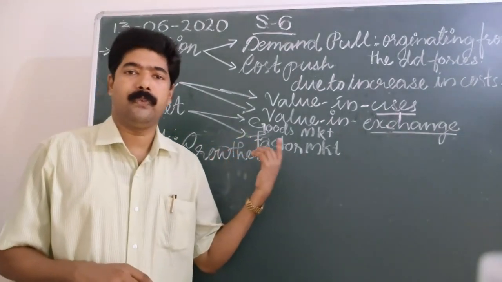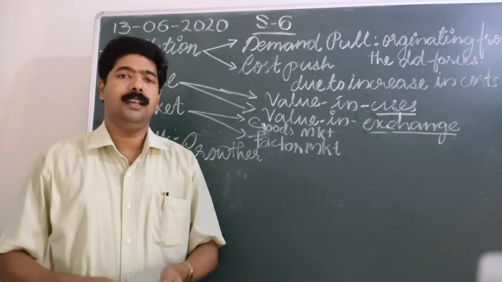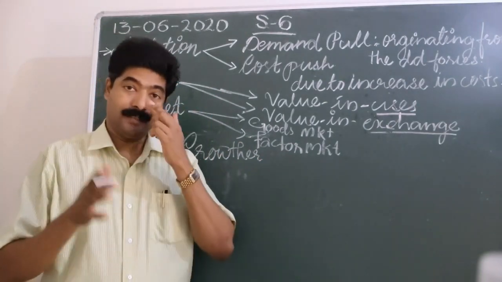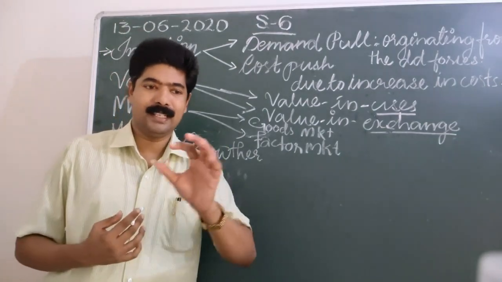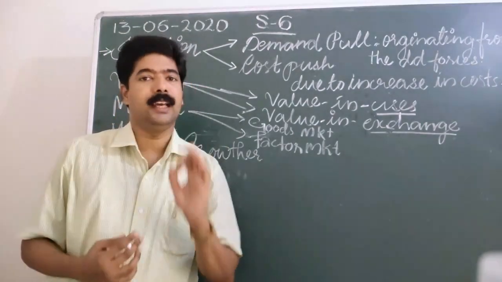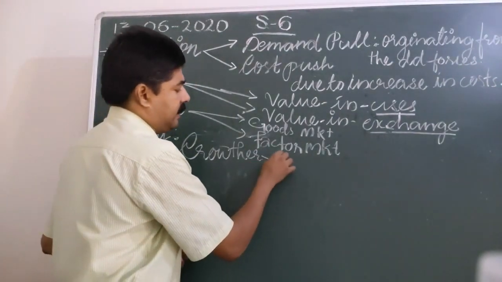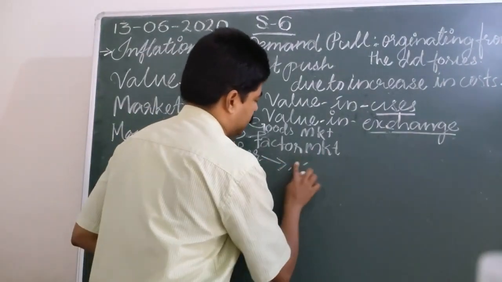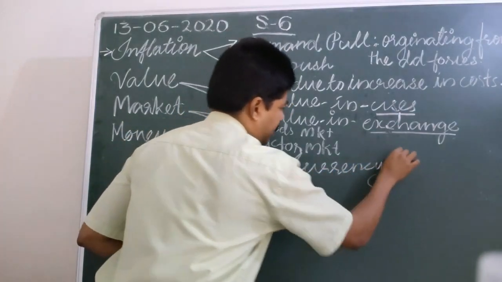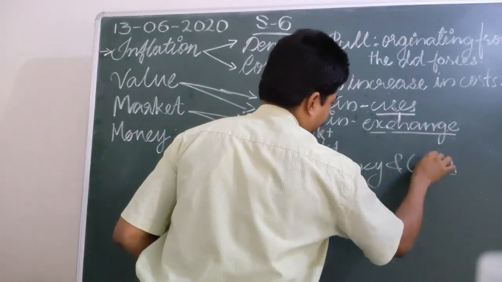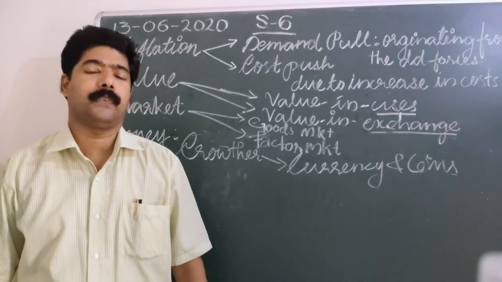So Crowther defined it as anything that can be generally accepted as the means of exchange, the medium of exchange. This is called money. At present, money consists of currency and coins. In India's case, we can say money consists of currency and coins. What types of currencies can you see? What are the denominations of currencies?